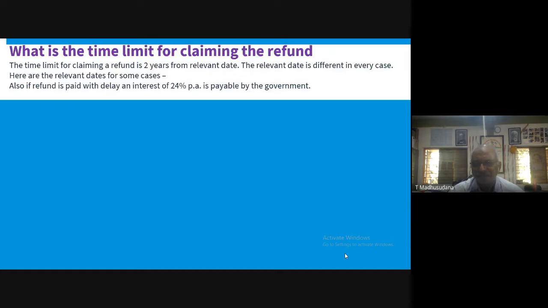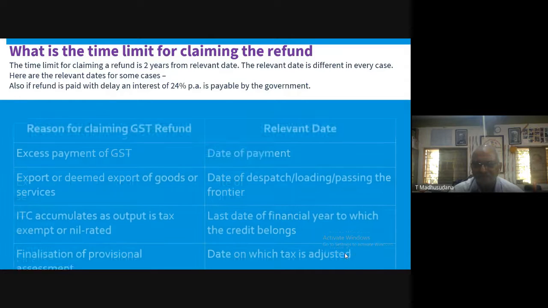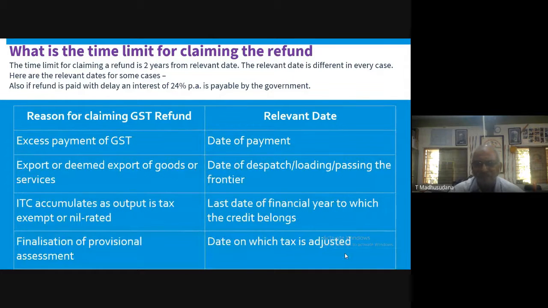What is the time limit for claiming the refund? The time limit is different under different circumstances. Generally, the time limit would be 2 years from the relevant date. What are the relevant dates of various transactions? Let us see what is the reason for claiming GST refund, and what is the relevant date for GST refund?